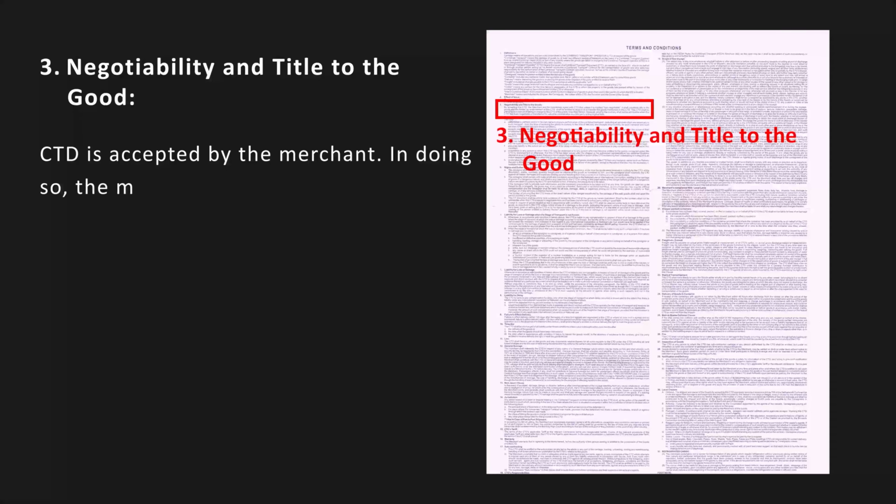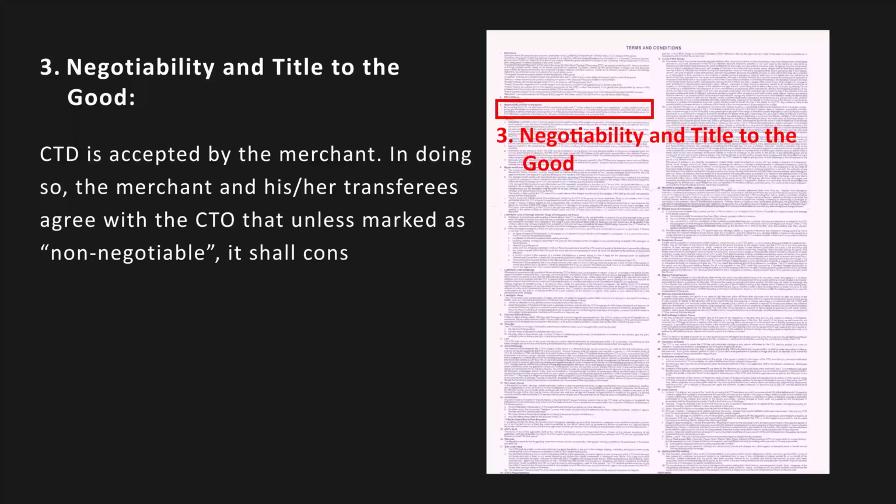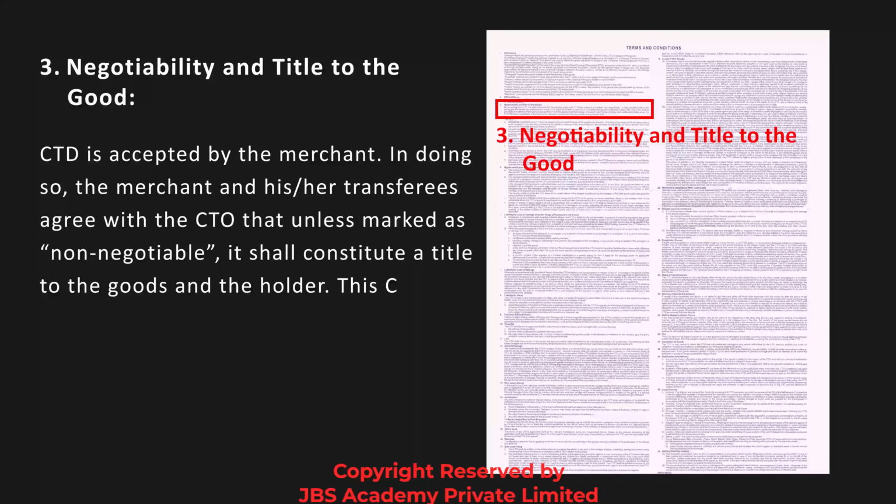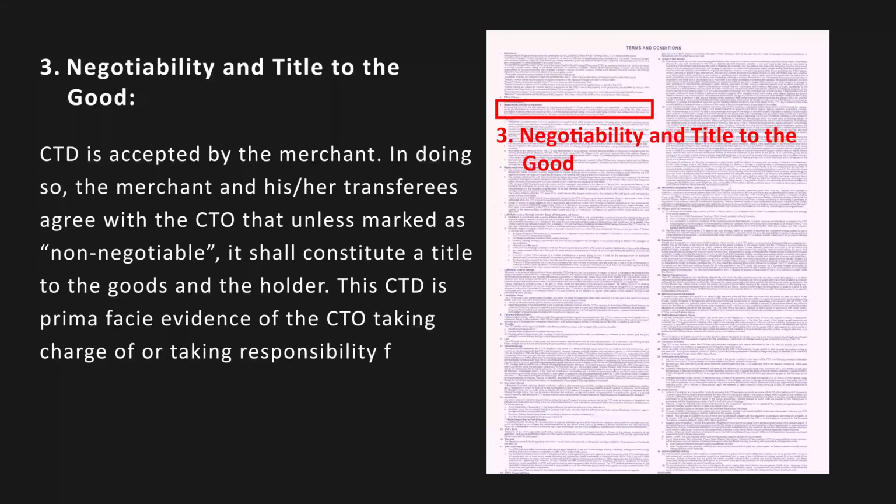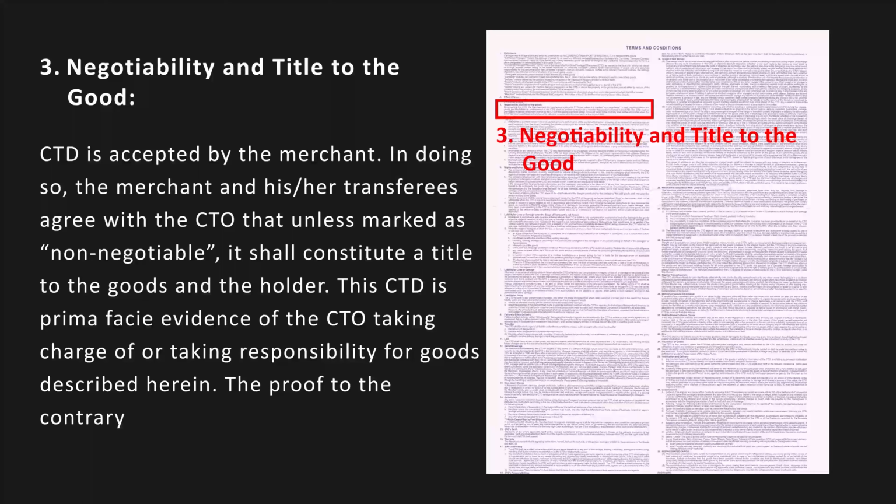In doing so, the merchant and his or her transferees agree with the CTO that unless marked as non-negotiable, it shall constitute a title to the goods and the holder. This CTD is prima facie evidence of the CTO taking charge of or taking responsibility for goods described herein. The proof to the contrary shall not be admissible when this CTD has been negotiated.